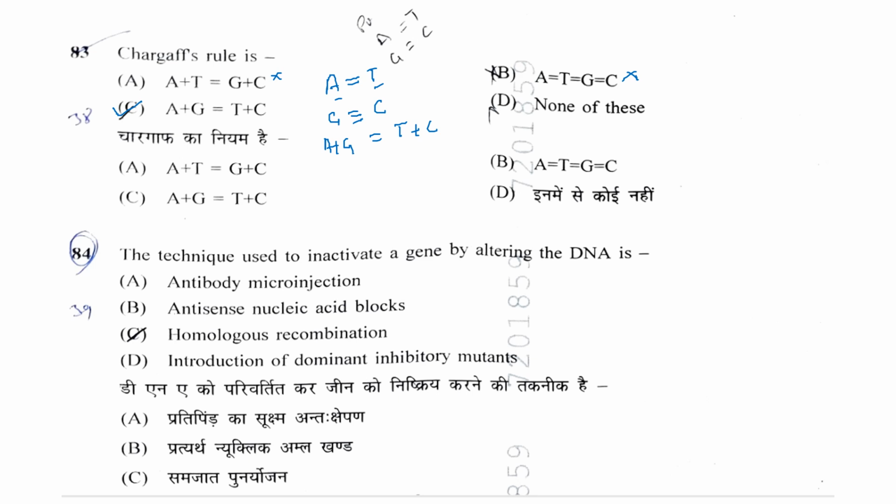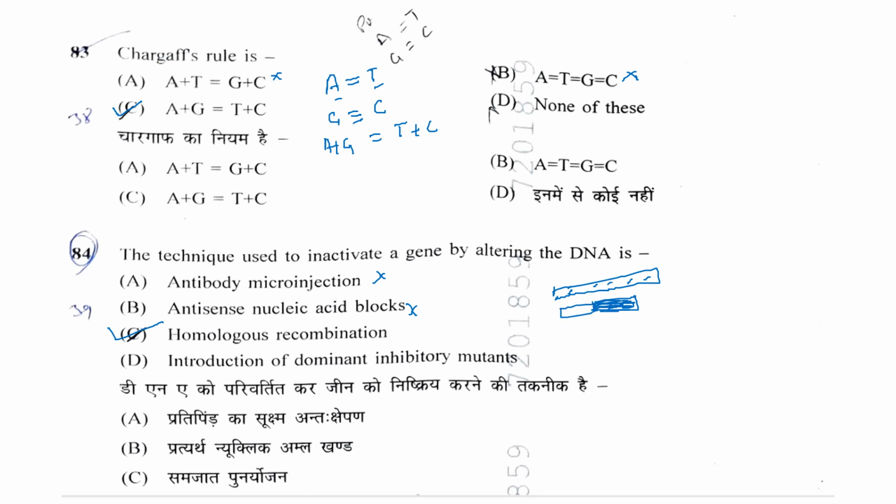The technique used to inactivate a gene by altering the DNA is antibody microinjection? Wrong. Antibody is a protein molecule, so you cannot alter DNA. Antisense nucleic acid block, no. By homologous recombination, this is the right option. For example, this is the native gene, and here we can have some marker or some non-specific sequence.